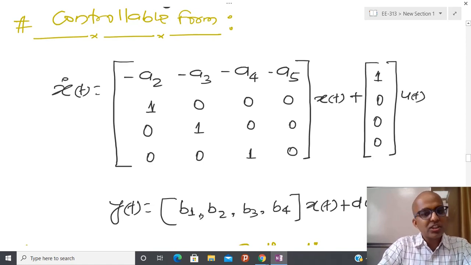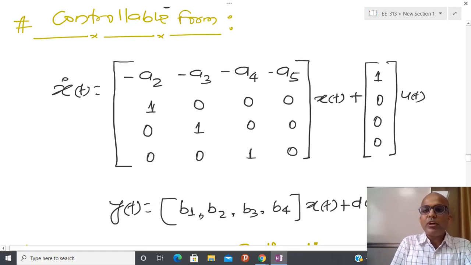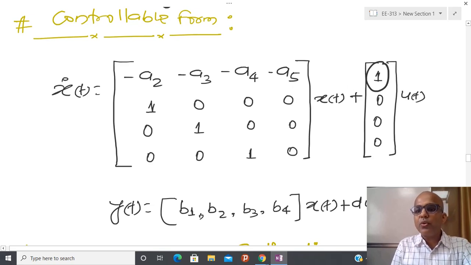So for the time being, you can just remember that the name of this form is controllable form. In controllable form, one notable thing is that if you have a single input single output system, then the control is only going to appear with respect to one state variable.